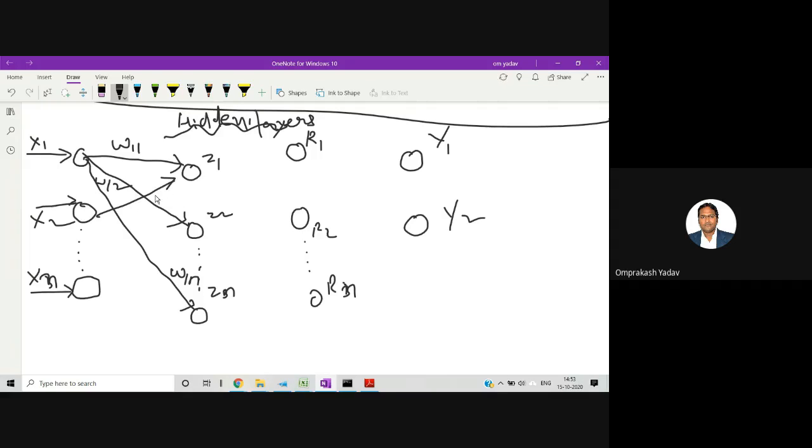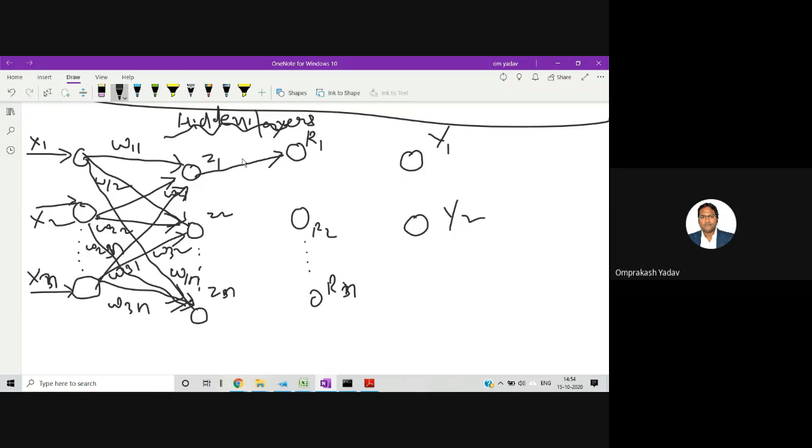So this one w21, because it is going from 2 to 1. This is w22, this is w2n. Similarly this one will be w31, w32, and here w3n. Now from z1, so z1 is going over here.